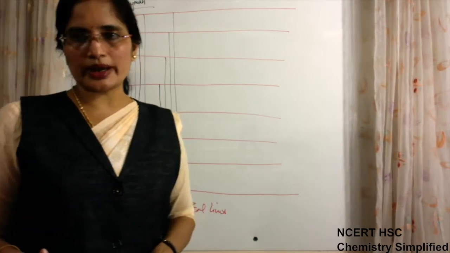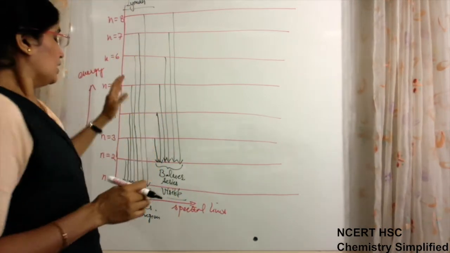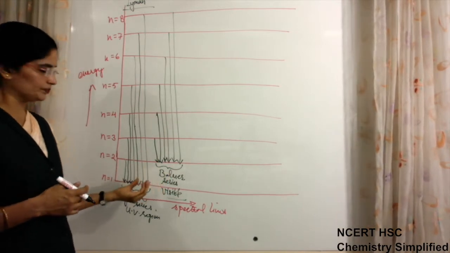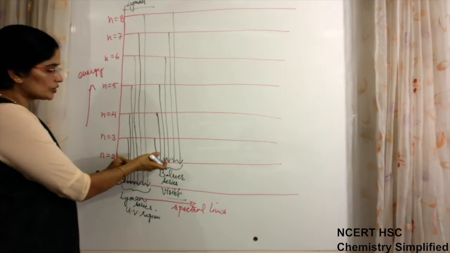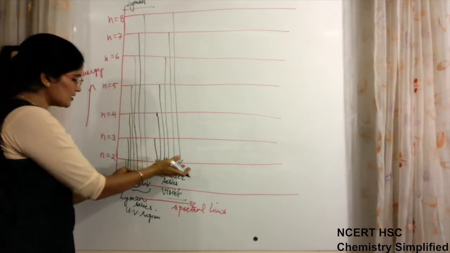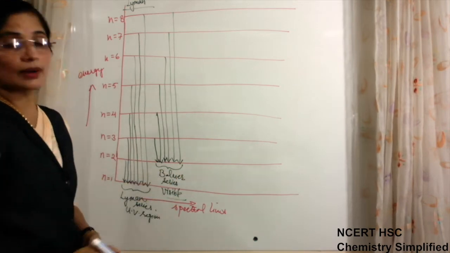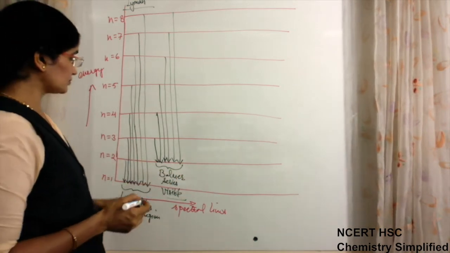Later it may return to n is equal to 1, but directly it is not returning to n is equal to 1. So from higher levels to n is equal to 2, the spectral line observed is known as the Balmer series.